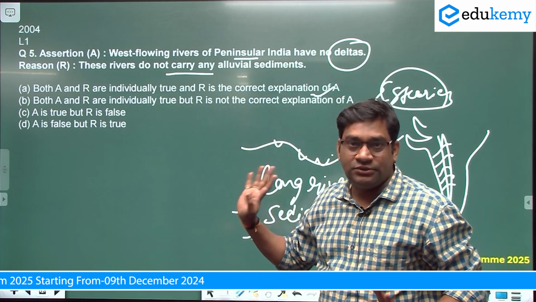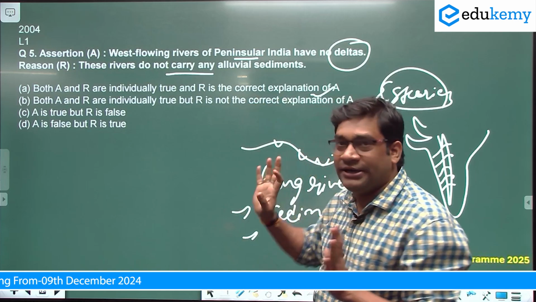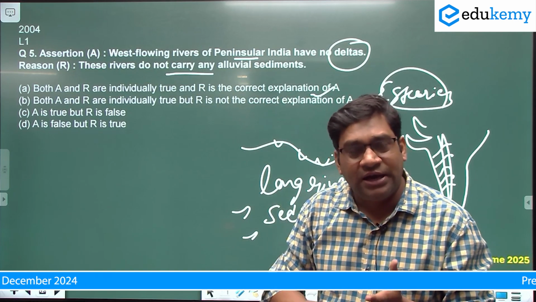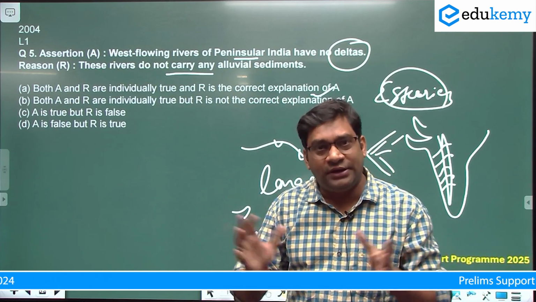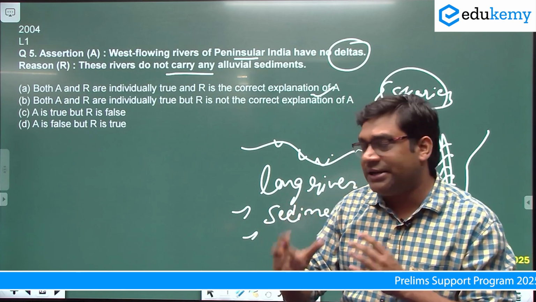East flowing rivers form deltas, like Godavari, Krishna, Kaveri, Ganga, Brahmaputra. These rivers form very large deltas because they carry sediments.